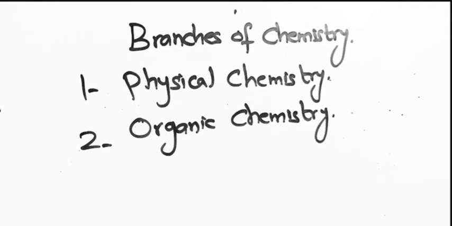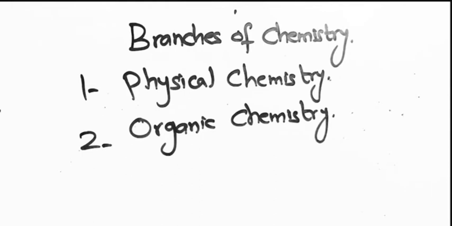There are 118 elements in the periodic table, and one element is carbon, whose atomic number is 6. So all the compounds which have carbon are studied in organic chemistry, but still some compounds are not studied in this branch because these compounds have no structure, chemical or physical properties like organic compounds. For example, carbon dioxide, carbon monoxide, carbonates, and bicarbonates.